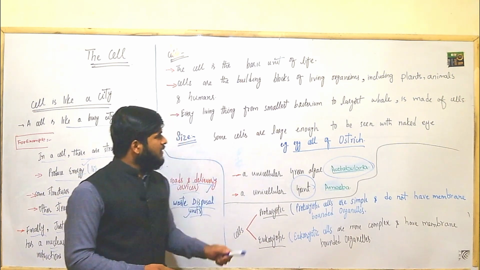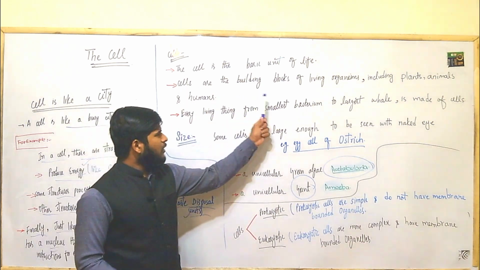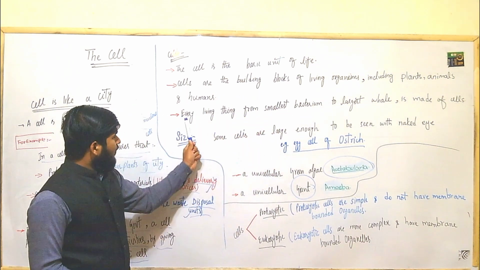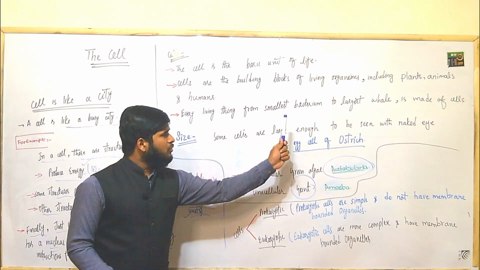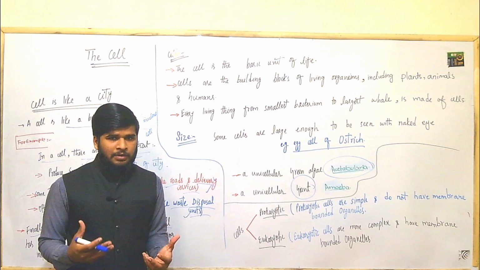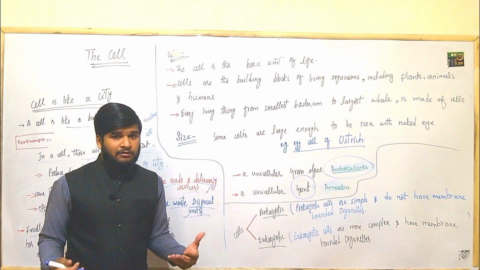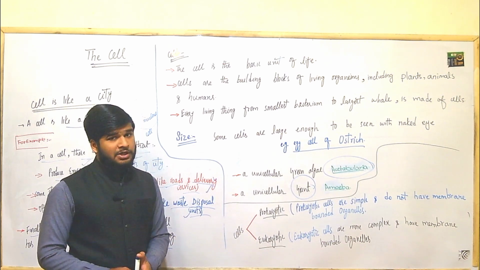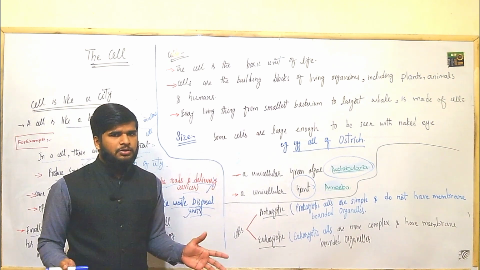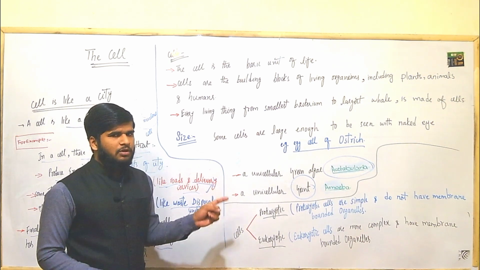Okay, so in the same way, we're talking about cells as the building blocks of living organisms, including plants, animals, and humans. Every living thing, from the smallest bacterium to the largest whale, is made of cells. Thus, what are the smallest living organisms? Bacteria. And what is the largest living organism on Earth? It's the whale. Its length is about 30 meters roundabout. Okay, so you have to remember it.